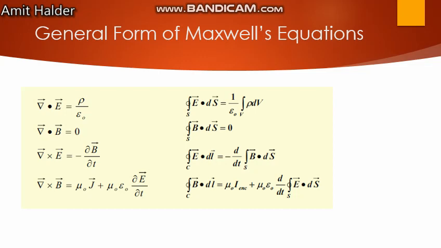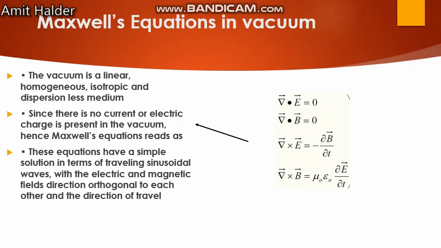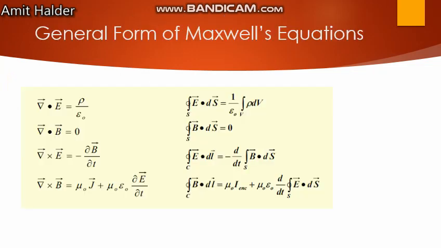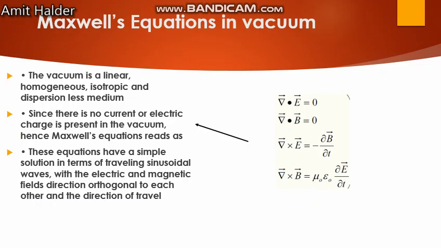So now coming back to the point of Maxwell's equations in vacuum. There is a general form I have told you before, but these are the Maxwell equations in vacuum. The vacuum is a linear, homogeneous, isotropic and dispersionless medium. Vacuum means what? There is nothing on a certain body. There is no material in there.